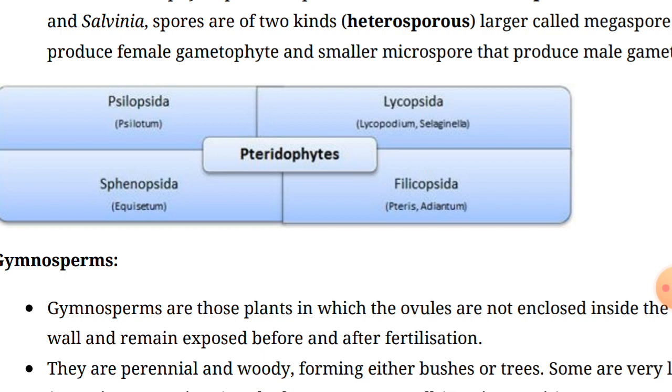So if we talk about the differences between bryophytes and pteridophytes, the main part of the body in bryophytes is the gametophyte, but in pteridophytes the main part of the body is the sporophyte. Bryophytes are non-vascular plants, but pteridophytes are vascular plants. The sporophyte is parasitic over the gametophyte in bryophytes, but the sporophyte is independent of the gametophyte in pteridophytes.